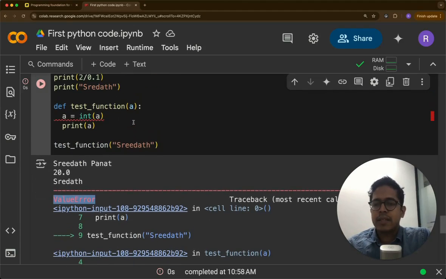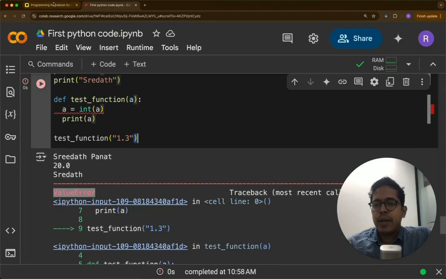So here int of a is expecting something that can be directly converted to an integer by removing double quotes. But here, if you remove double quotes, this will simply be a name. It's not going to become an integer. What if it's 1.3? Then also it's a value error, because by removing double quotes, you don't get an integer. So this is the value error.